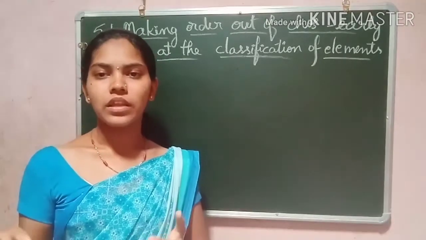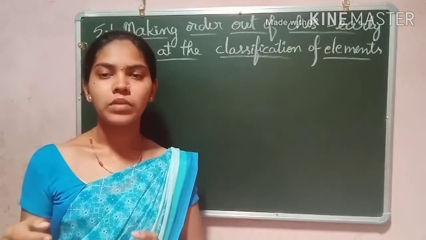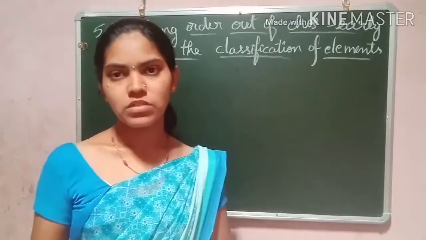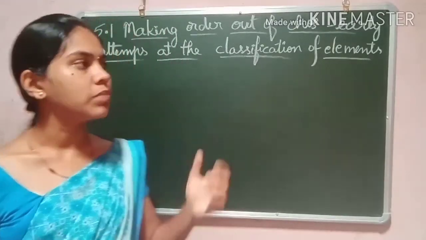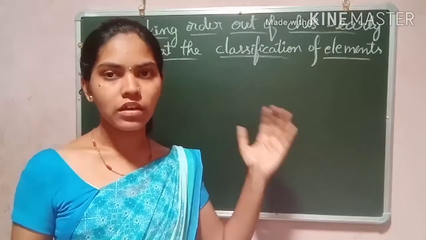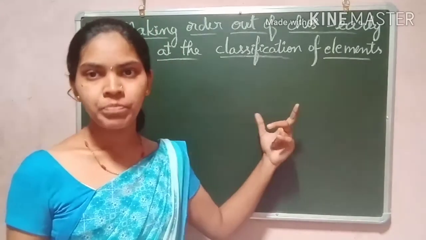First they tried to group the known elements into different groups. They collected the known elements and did the groupings first.